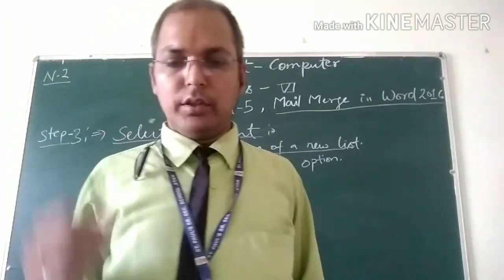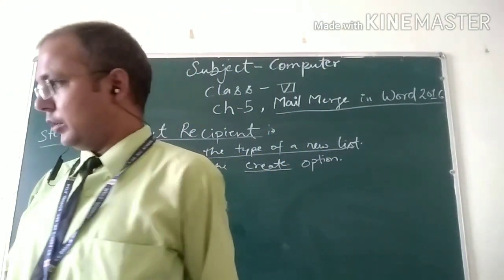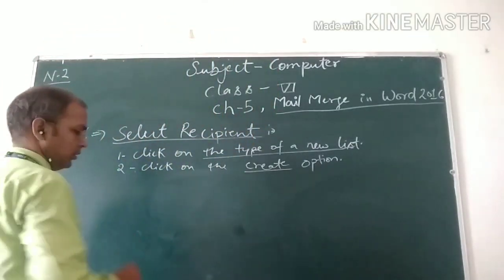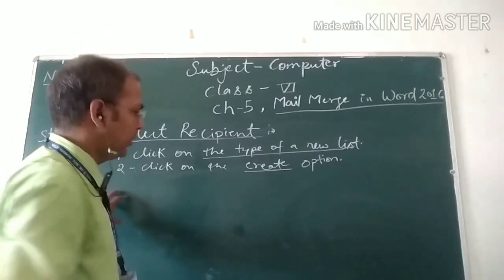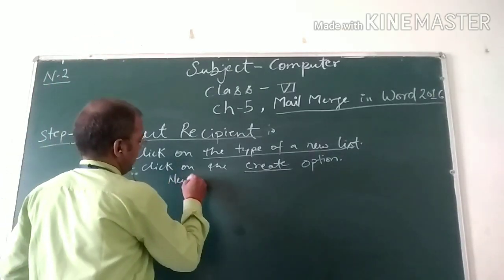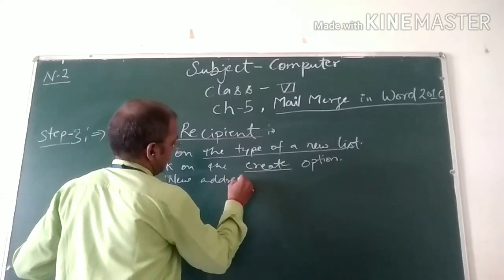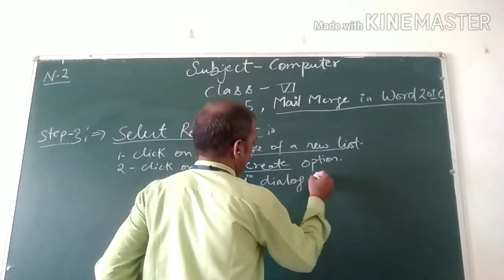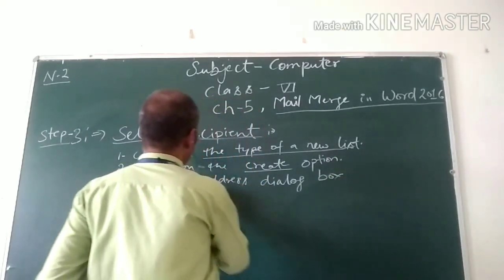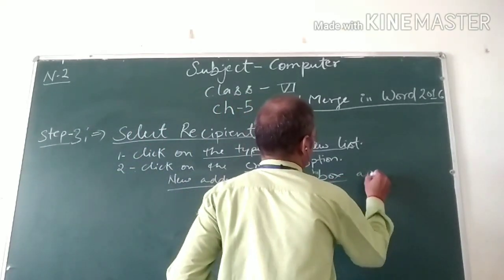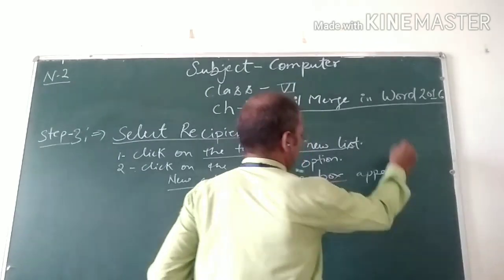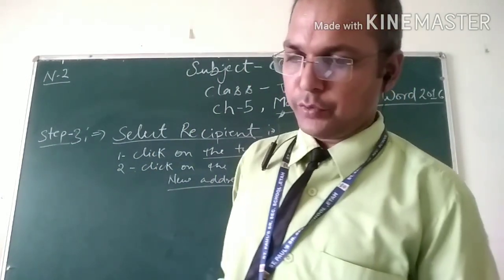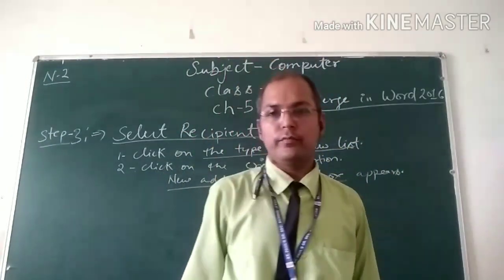The new address list dialog box appears. This dialog box you can see in figure 5.4.